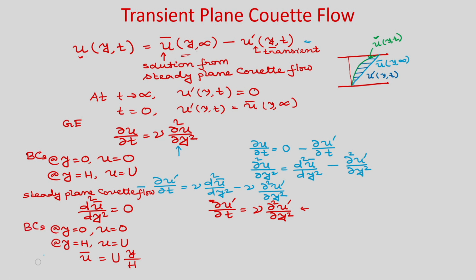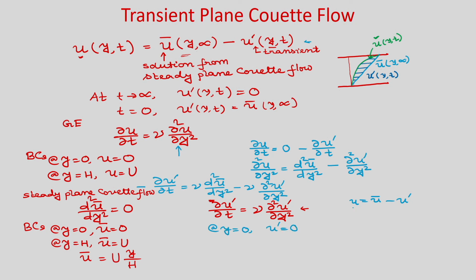So, if you see that this is your u is equal to u bar minus u prime, right. So, already you know that at y is equal to 0, u is equal to 0. And here u bar is equal to 0, because this is the steady velocity profile. Now, if u bar is 0, u is equal to 0. So, obviously, you can see that at y is equal to 0, u prime will be 0.